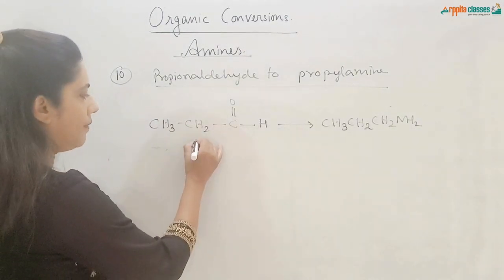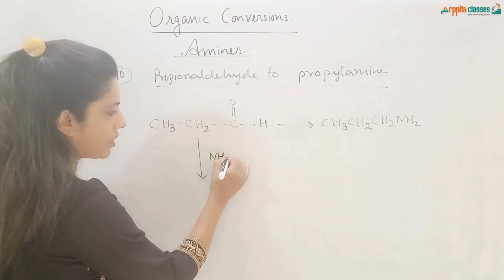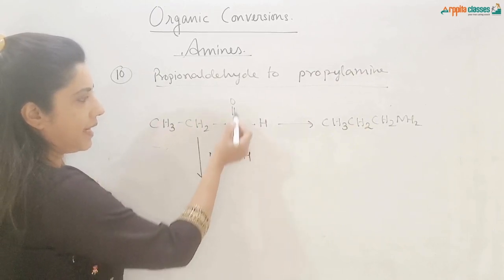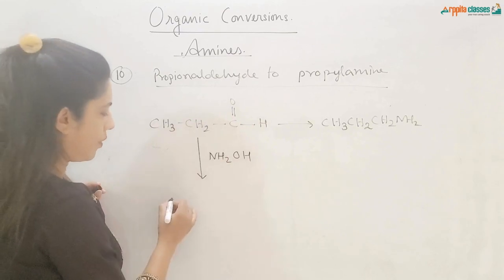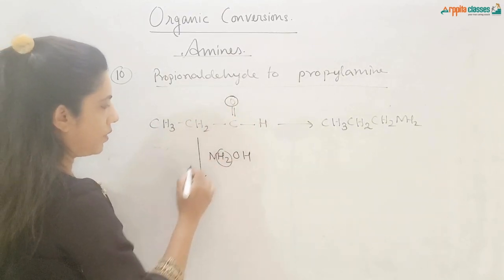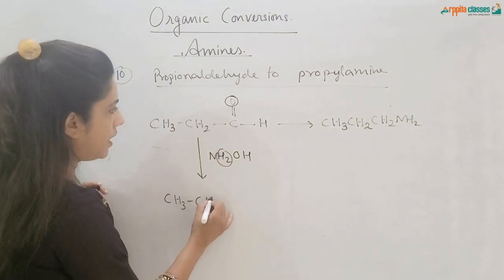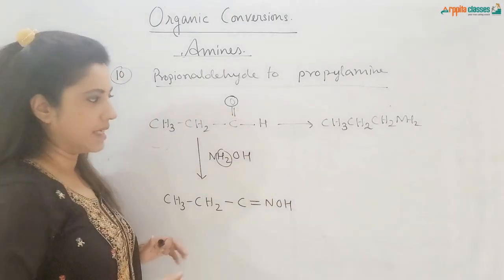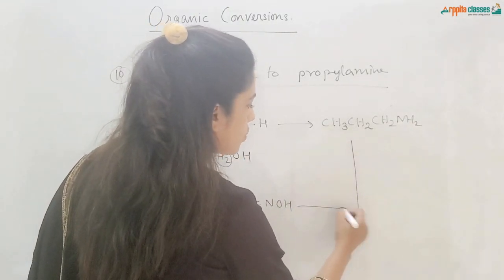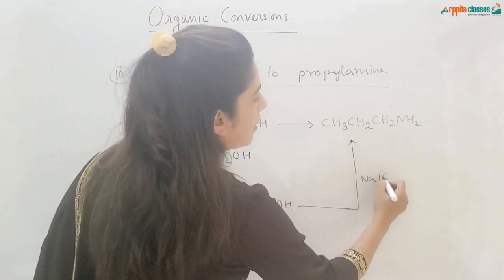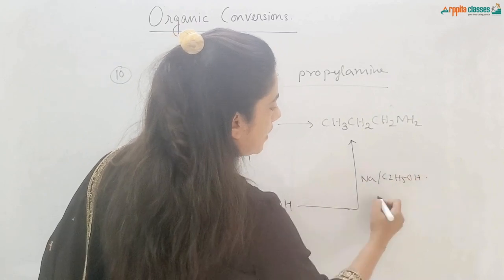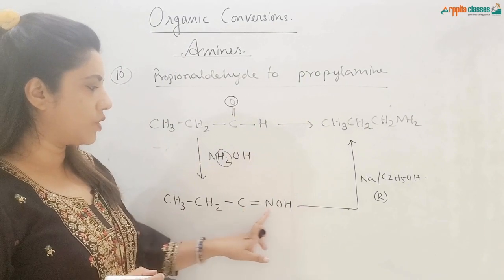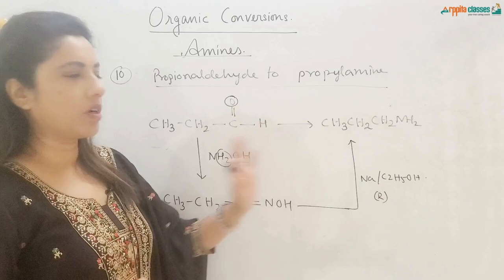So first of all, I will be treating this with NH2OH, hydroxylamine. Hydroxylamine will get attached over here. Water will go out from here. This oxygen and these 2 hydrogens will come out and we will be getting CH3CH2CH double bond NOH. Now when this is treated with sodium in presence of ethyl alcohol, which is basically a reducing agent, reduction will take place and this will convert into CH2NH2, and water will come out of it.